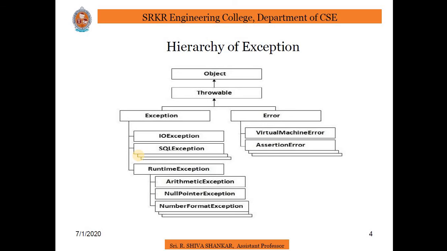Hierarchy of exceptions. All exception classes are subtypes of the java.lang.Exception class. The Exception class is a subclass of the Throwable class. Other than the Exception class, there is another subclass called Error, which is derived from the Throwable class. So this is the hierarchy: Object, Throwable, and it consists of Exception and Error. Under Exception, there are types of exceptions: IOException, SQLException, RuntimeException, and under that ArithmeticException, NullPointerException, NumberFormatException, like this. Coming to Error, there are VirtualMachineError and AssertionError.